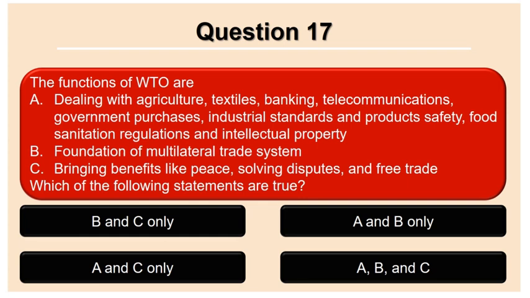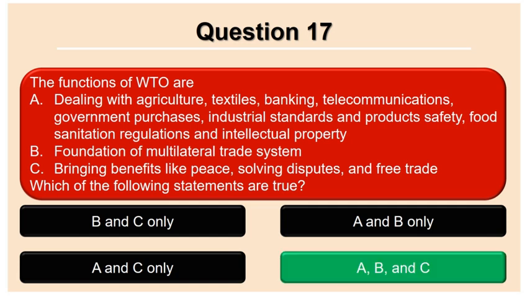The functions of WTO are, A. dealing with agriculture, textiles, banking, telecommunications, government purchases, industrial standards and product safety, food sanitation regulations and intellectual property, B. Foundation of a multilateral trade system, C. Bringing benefits like peace, solving disputes, and free trade. Which of the following statements are true? Answer is A, B, and C. These all are correct.